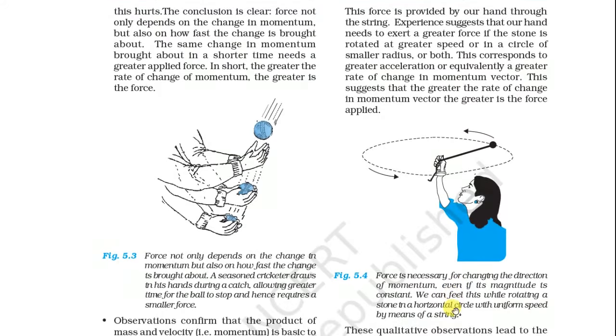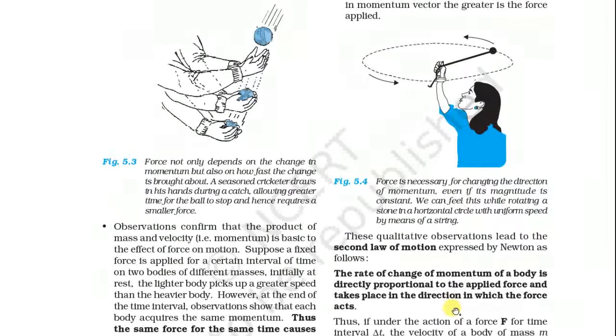It means force is necessary to change the direction of momentum even if the magnitude is constant. We can feel this while rotating a stone in a horizontal circle with uniform speed by means of a string. So these qualitative observations lead to the second law of motion, expressed by Newton as a law.